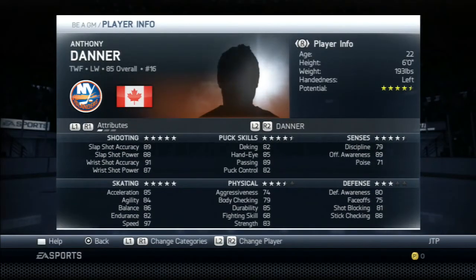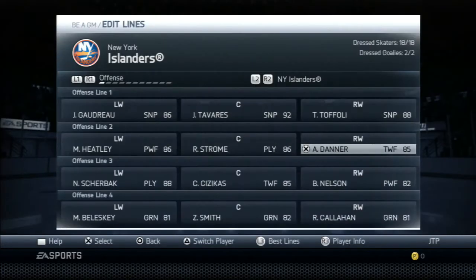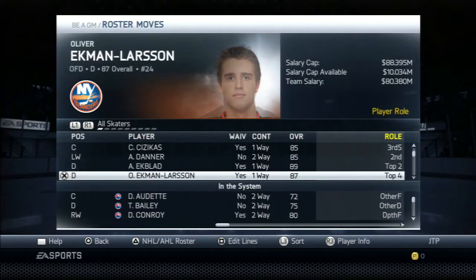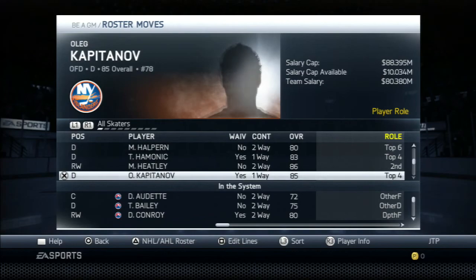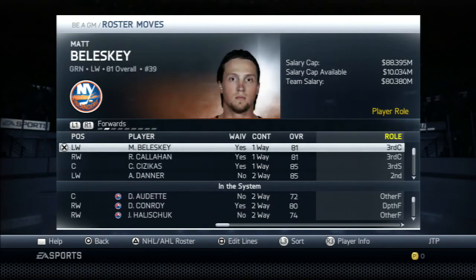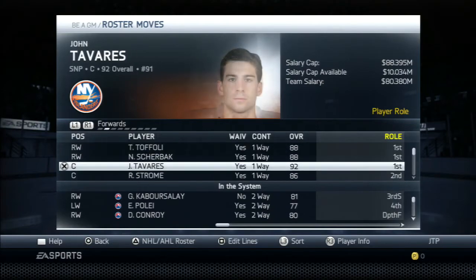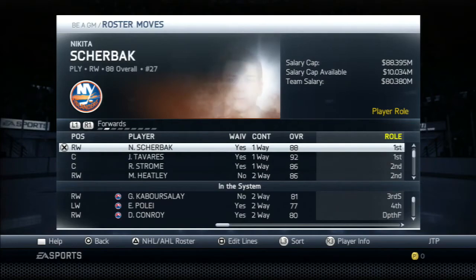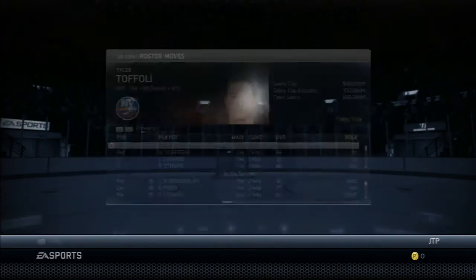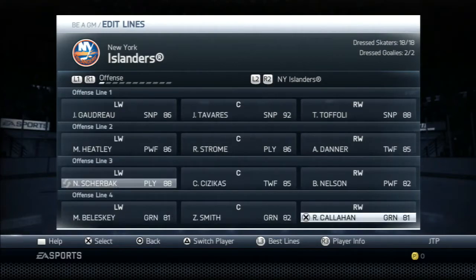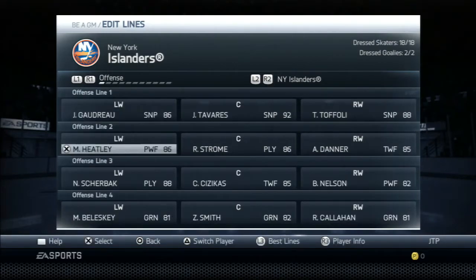Danner. Yeah, Danner was... Actually, who was it? Was it Danner or Heatley? Who's listed as the 3rd liner? Because if he's listed as the 3rd liner, I wouldn't mind. Actually, yeah. Heatley is listed... Or no, what am I thinking of? 2, 3... Oh, no. We have 1 too many. Okay, I thought one of those 2 guys was the 3rd liner. But I think I actually said this in the video that got cut off. I don't think playing one of those 2 guys on the 3rd line will hurt them because they still have great potential. They're still very young.